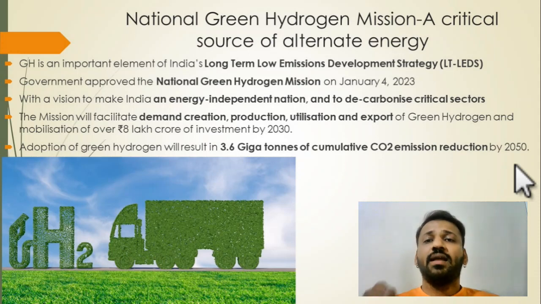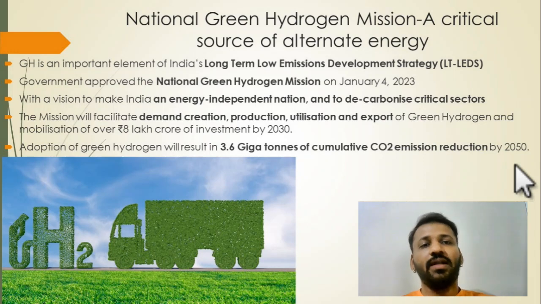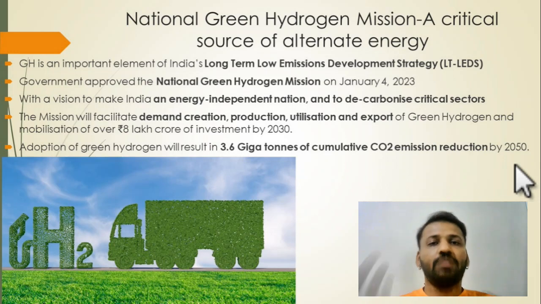They are saying that applying this green hydrogen will result in a cleaner economy. We will save 3.6 gigatons of CO2 emission. 3.6 gigatons of carbon dioxide would have been emitted by 2050 if we had not used green hydrogen. But we are going to use green hydrogen, and by 2050 that 3.6 gigatons of CO2 will not be emitted.